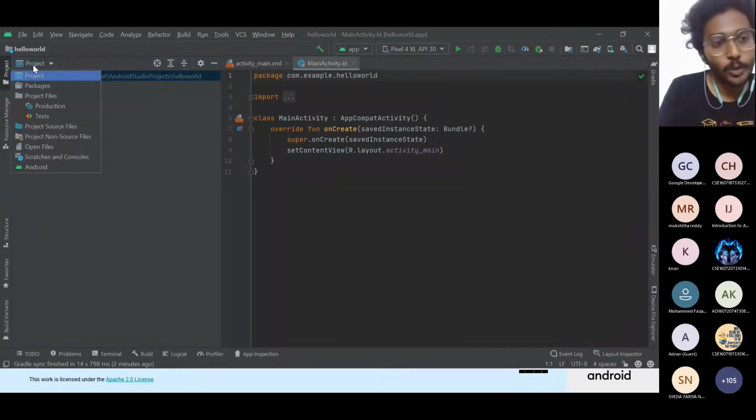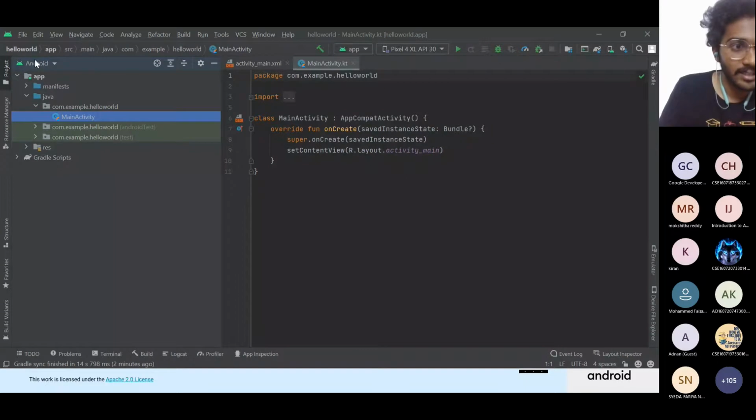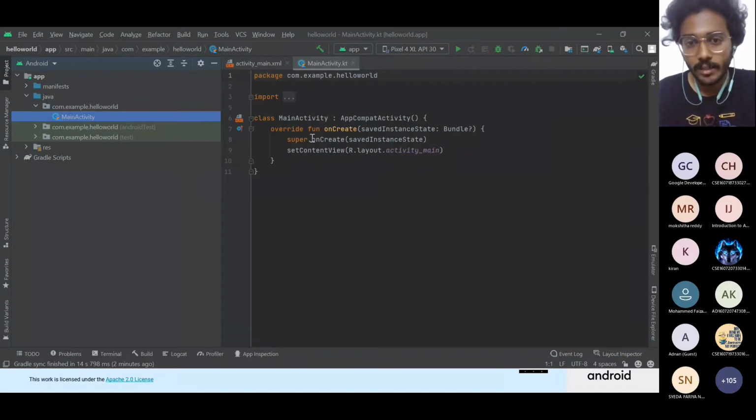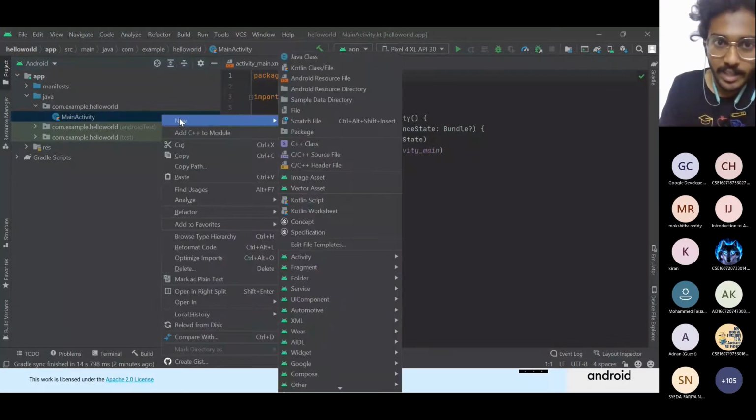So in order to code and implement our programming language, make sure that it is Android here, and we'll be having this source folder. This is the main activity. This is where we basically code our program. This is all in Kotlin language. As you create an activity, we can create a new activity.